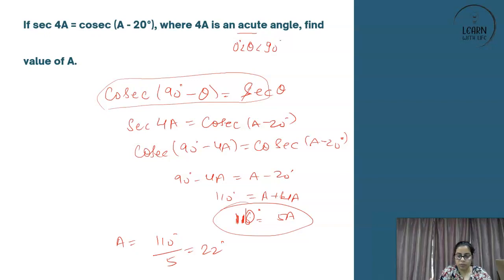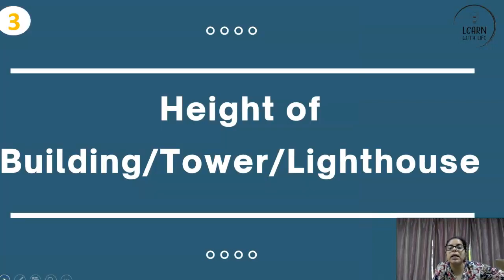See, we are not only targeting 5-mark, 6-mark, 4-mark, 3-mark questions. We are also targeting 1-2-mark questions. So this kind of question can come in your 1-mark or 2-mark. Got it? And if it comes in your exam, no matter how many marks, does this not become important? Any question coming in the exam becomes important. So this also becomes important, and this is how we solved it. Let's move to the next question topic now.